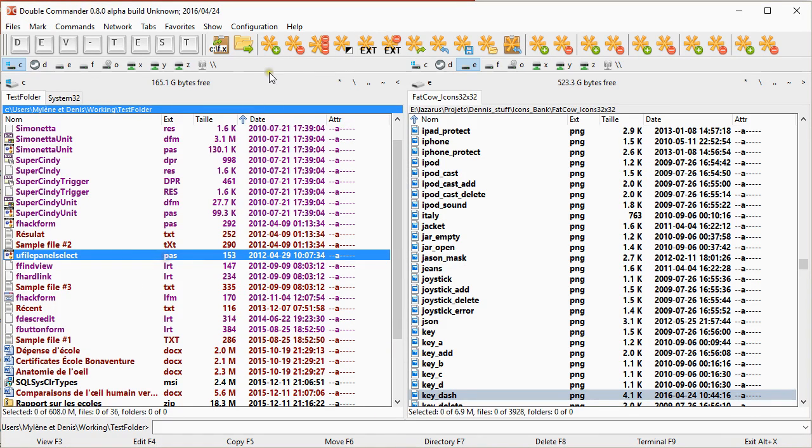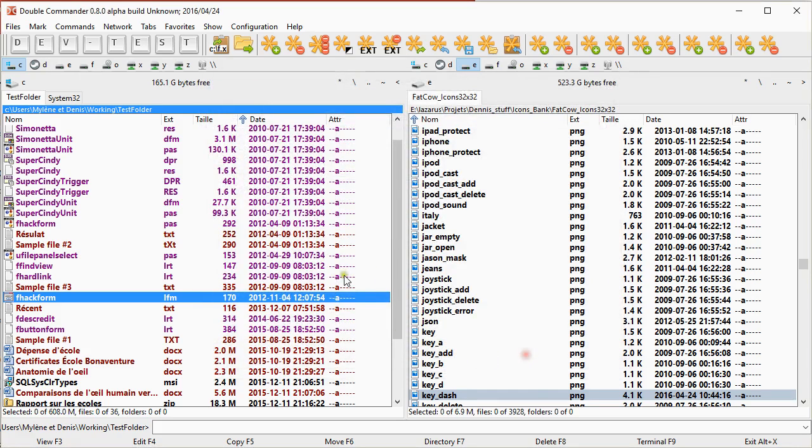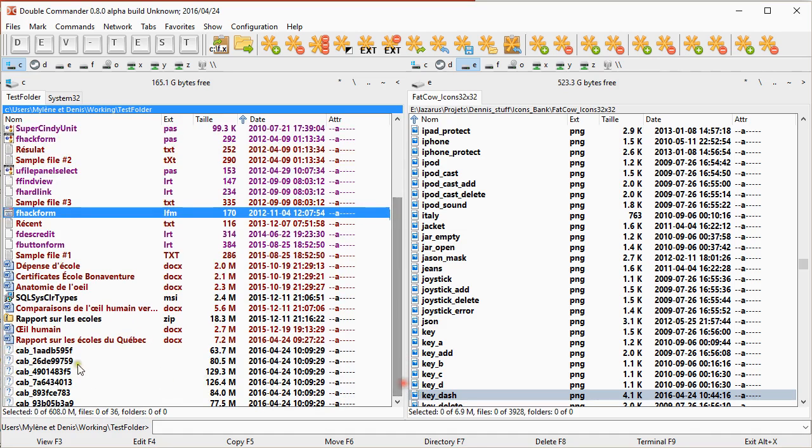First modification is regarding the mark plus internal command: to be able to add the Windows interpretation of the filter. Recently it happened to me that I typed something like cab star, thinking it would select all the files starting with cab no matter what the extension is. Unfortunately, it gave me the impression it didn't select any file, and in fact it didn't select any file. So it gave me the impression that there was no file this way, but in fact there was.